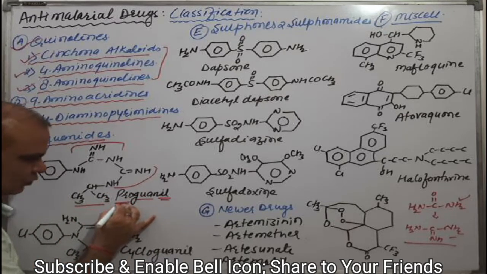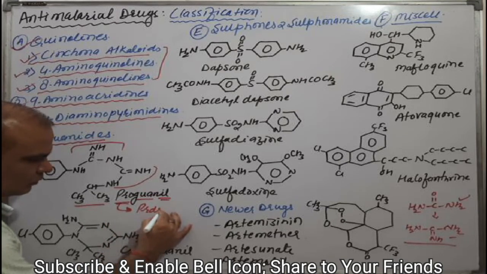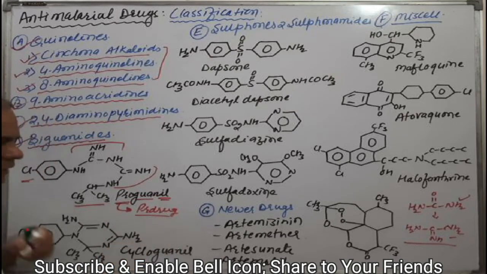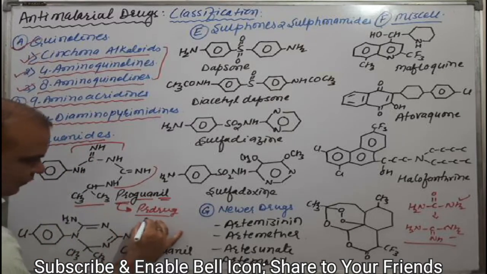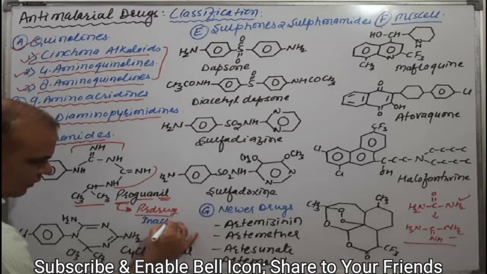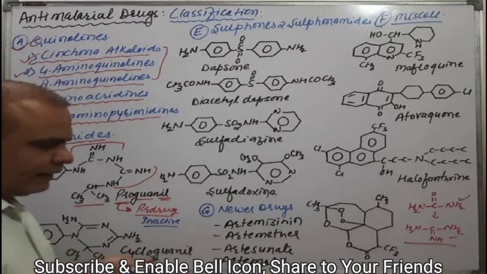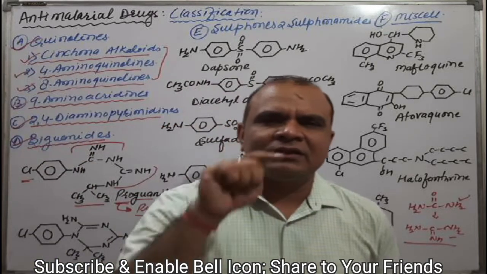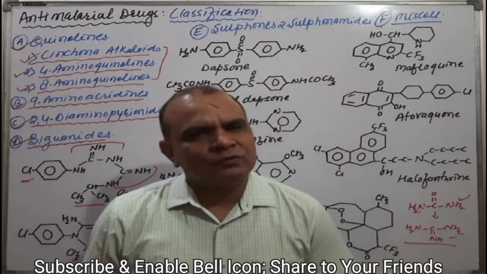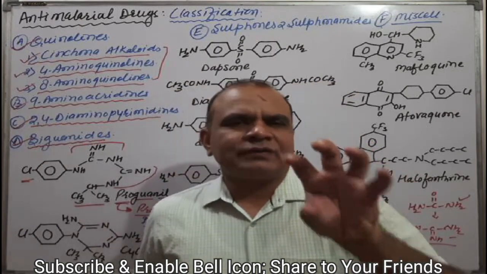prodrug. What is the prodrug? That is the inactive form basically, which converts into active form after metabolism in the blood or human body. Okay, means proguanyl is the prodrug. Clear? Now come to the next point.